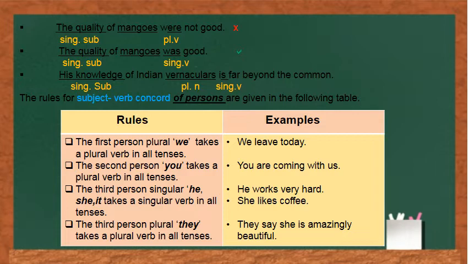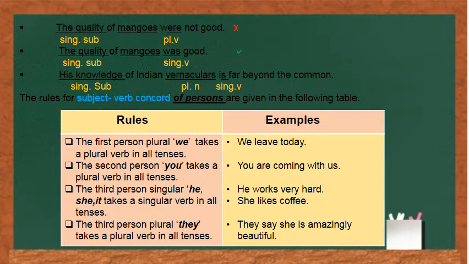The second person you takes a plural verb in all tenses. Like you is the subject, so we have used a plural verb are. So whenever we will have you as the subject in a sentence, we'll use a plural verb. The third person singular, he, she, it. If the subject is he, she, it will always take a singular verb with it. Like he works very hard, she likes coffee.